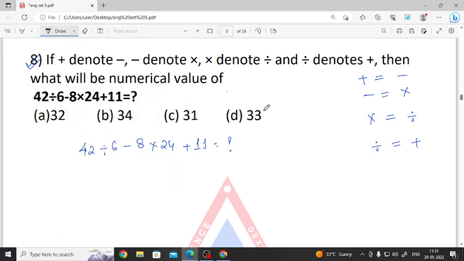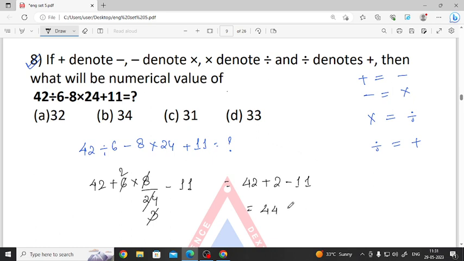So 42 divide means plus, so 42 plus 6 minus means multiply, multiply 8, multiply means divide, so divide by 24, and plus means minus. So you can see 8 3s are 24, 3 2s are 6, so it gives us 42 plus 2 minus 11, which gives us 44 minus 11, that is 33 as our answer. So option number D is correct.